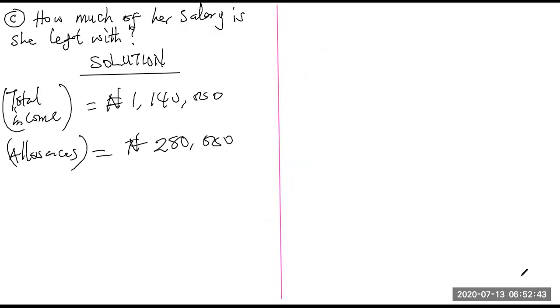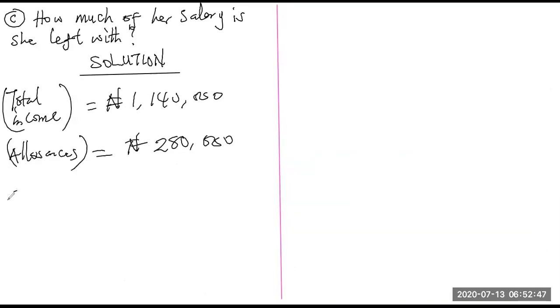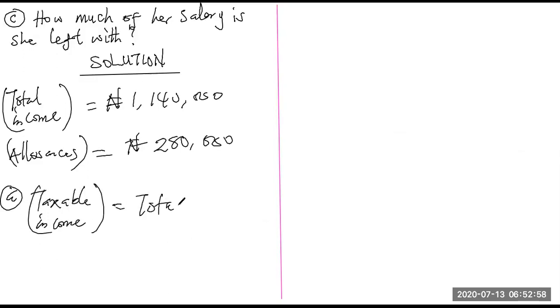So what are we asked to calculate in question A? What is her taxable income? So question A, taxable income. You cannot pay tax on the total money you earn. You pay on your taxable income. Taxable income is equal to the total minus the allowances.